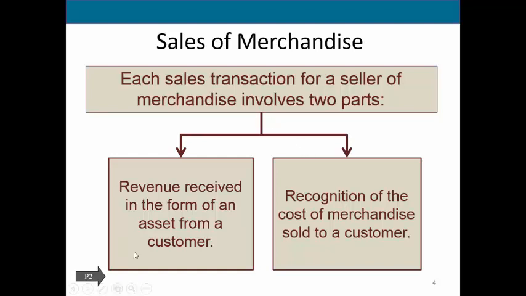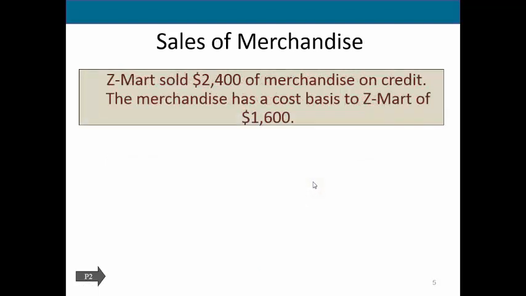So you've already done the revenue portion when we were accounting for service revenue. So this is old. We're going to add some detail to that, but the basic journal entry of recording revenue is old. What is new is now we are going to recognize our cost of goods sold, which is an expense for whatever the goods that we have now sold cost us.